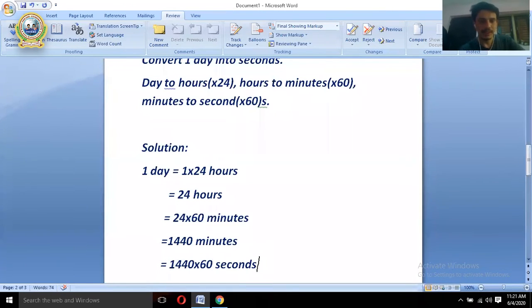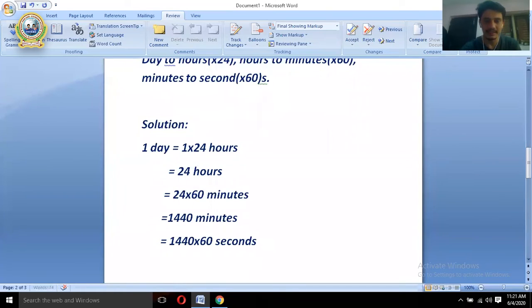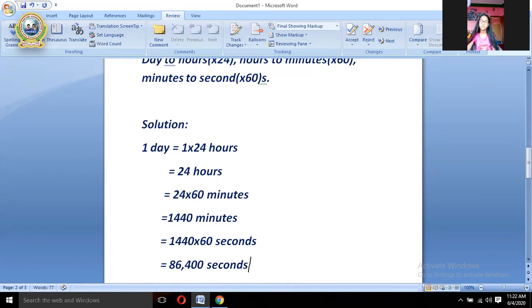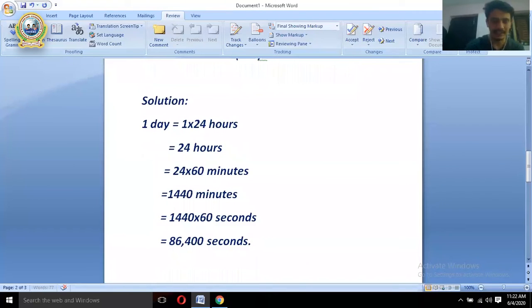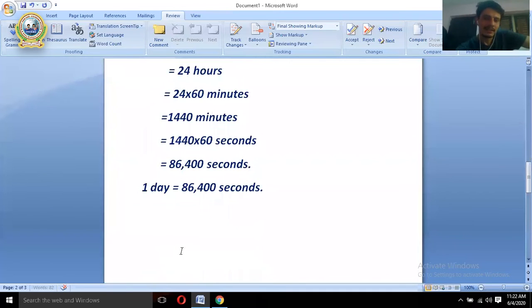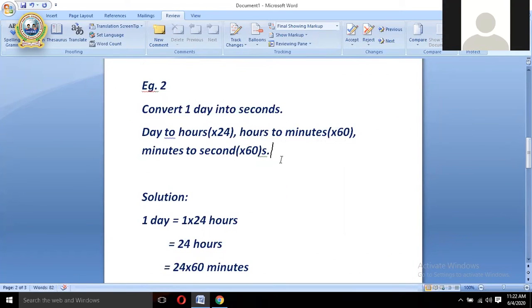All right, now what answer comes when you multiply again by 60? 1440 into 60, that becomes 86,400 seconds. So therefore, how many seconds are there in a day? 86,400 is the final answer. Okay, so this is how we convert. These are the calculations related to time.